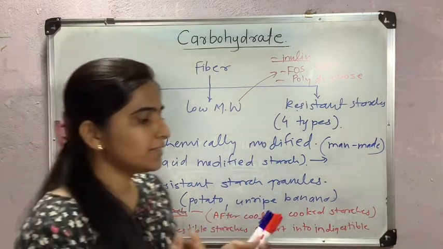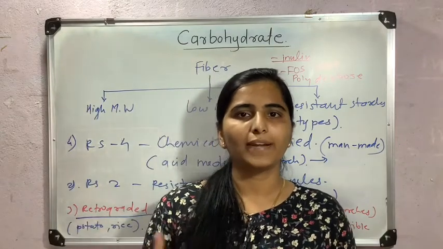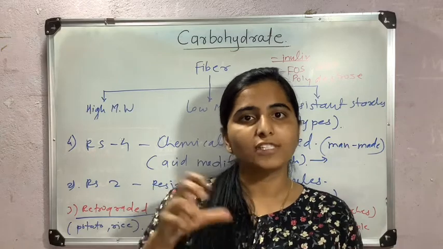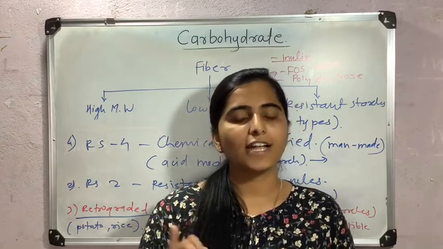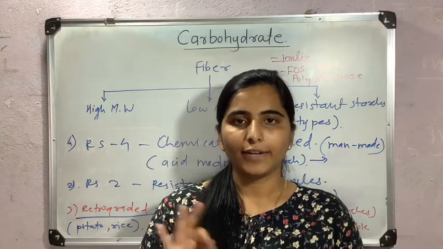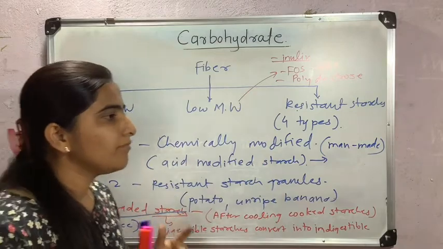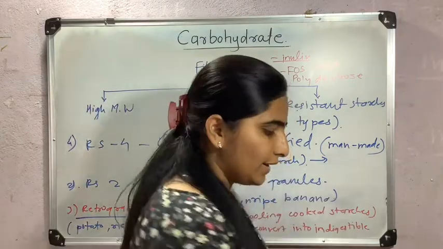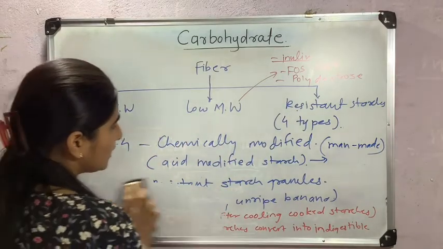See, these resistant starches escape digestion as humans cannot metabolize them, and there are 3 types. The first 3 types, which are physically inaccessible starches, then resistant starch granules, and retrograded starches, can be fermented by gut microbiota in the large intestine. And what happens in the small intestine?